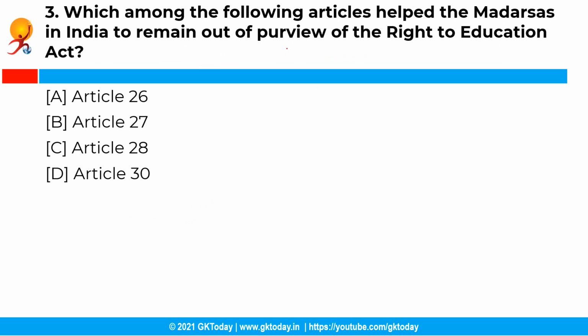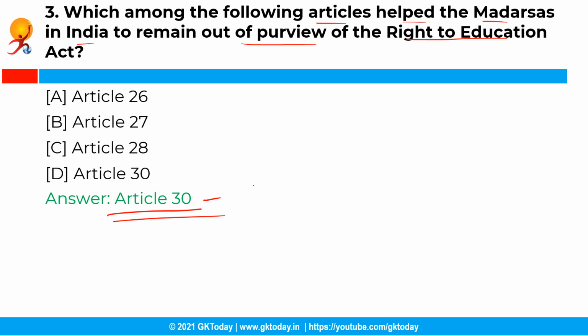The next question is, which among the following articles helped the madrasas in India to remain out of purview of the Right to Education Act? Your options are as given below and the correct answer is option D, that is Article 30. So Article 30 is called a Charter of Educational Rights and madrasas are administered under Article 30.